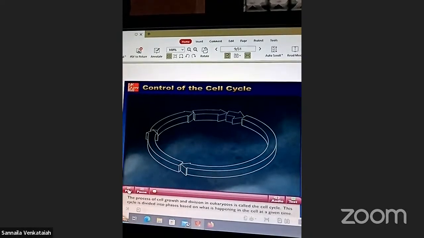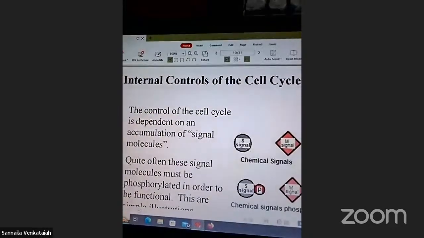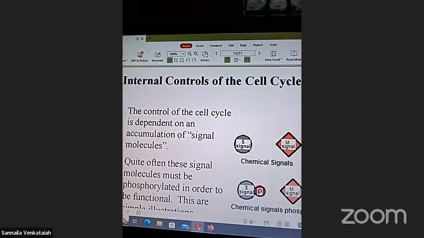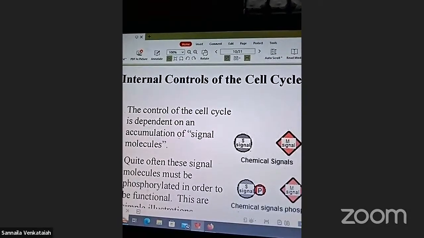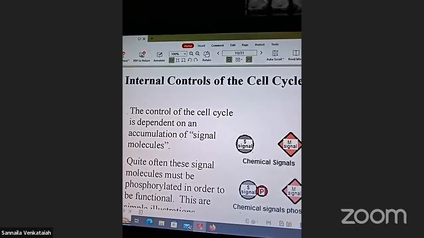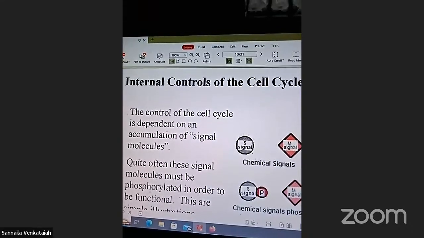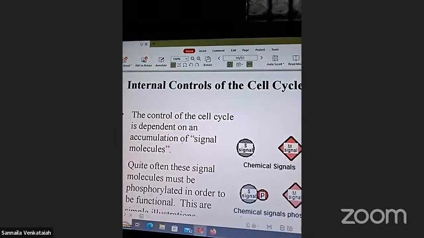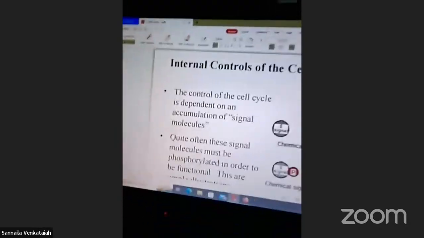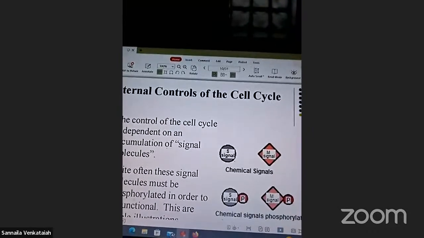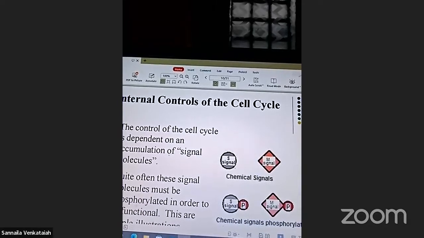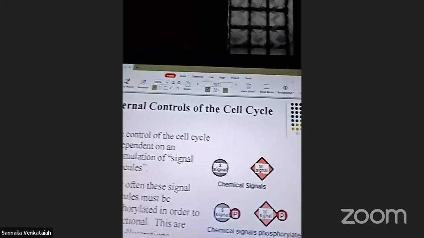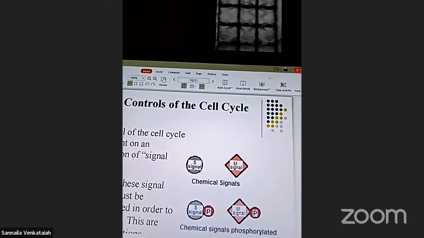Control of the cell cycle. Internal controls of the cell cycle. The control of the cell cycle is dependent on a combination of signal molecules as well as chemical signals.